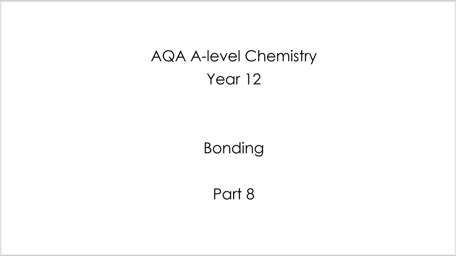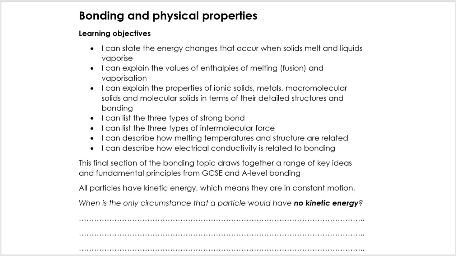So, as always, I'm going to recommend that you pause as you go, have a go at answering the questions for yourselves or try and get out the activities, and then check your answers once you've given it a go. You'll get to see what's gone well, and you'll get to see what might need to be developed a little further. So we're going to start off by looking at the objectives here, and you can see there's lots here about enthalpy of vaporization. We're looking at enthalpy changes when things melt or boil, etc. And we're going to remind ourselves about the 3 types of bonds, and we're also going to revisit intermolecular forces. Question at the bottom here for you to try.